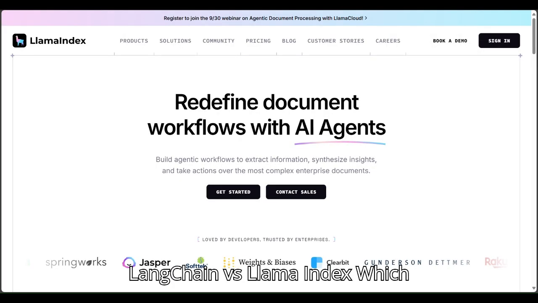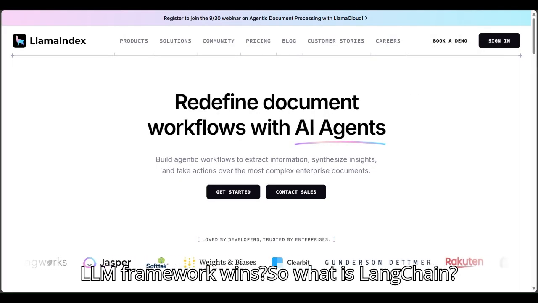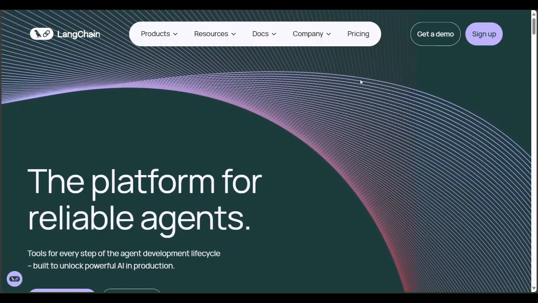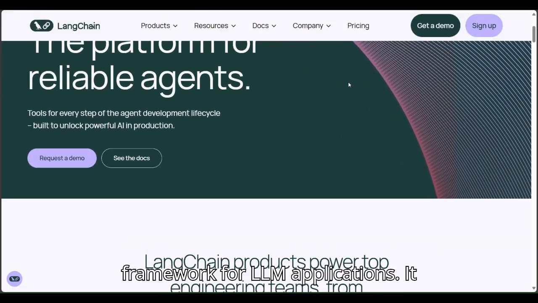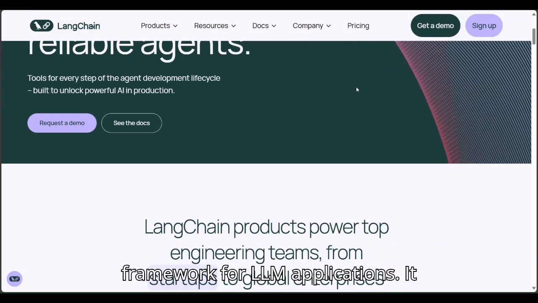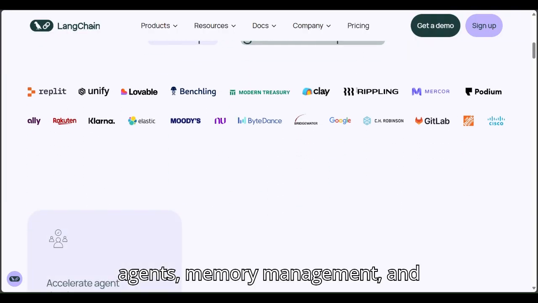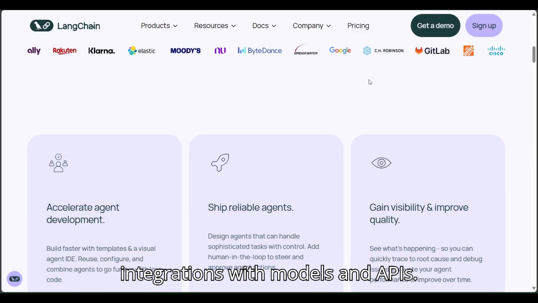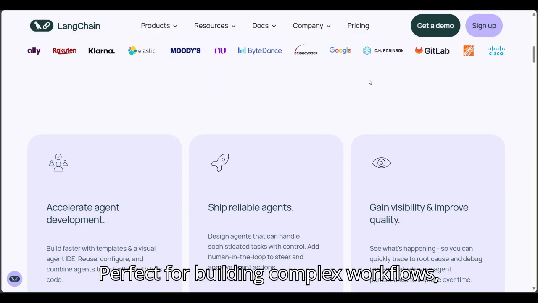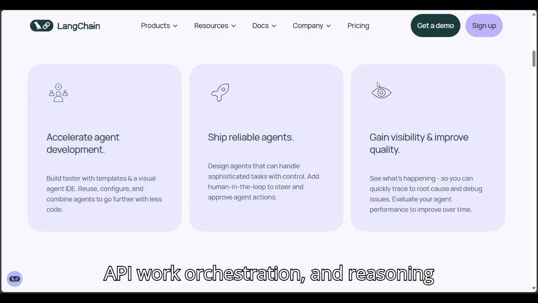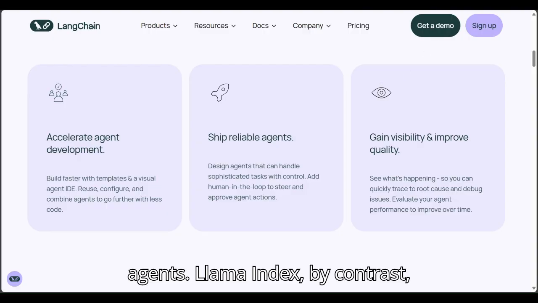LangChain versus LlamaIndex. Which LLM framework wins? So what is LangChain? LangChain is a general-purpose modular framework for LLM applications. It provides components like prompt templates, chains, agents, memory management, and integrations with models and APIs. Perfect for building complex workflows, API orchestration, and reasoning agents.